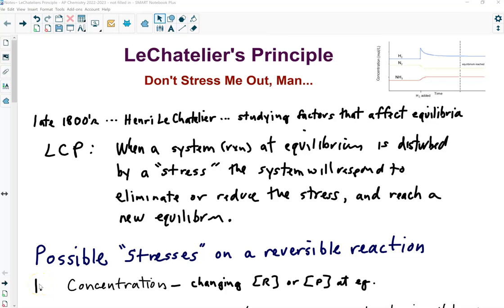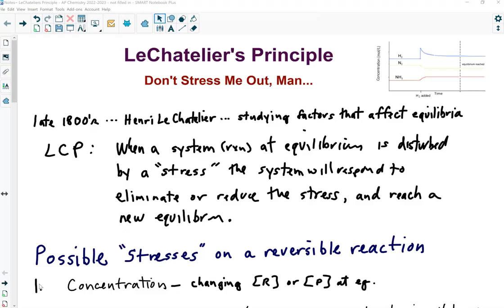All right, so Henri Le Chatelier. He came up with this principle after studying factors that affect equilibrium in the late 1800s. So it's kind of old, although there was some chemistry going on in the 1650s and beyond. I guess I was actually surprised that it was that long ago that someone was talking about this. But remember, Guldberg and Waage were talking about the law of mass action right around this same time, okay? So Le Chatelier is kind of in that same mindset. So he came up with this principle.